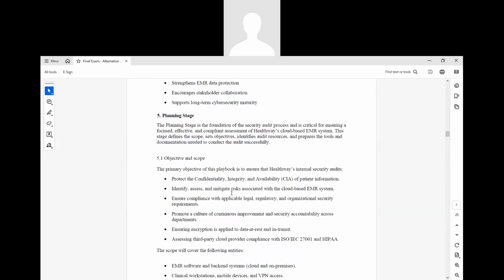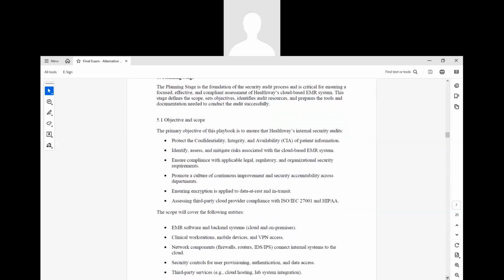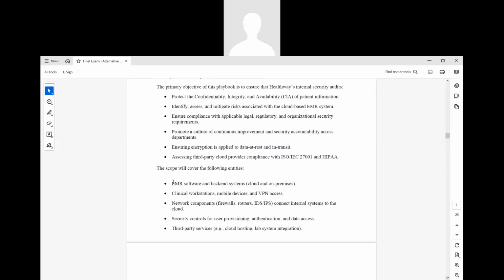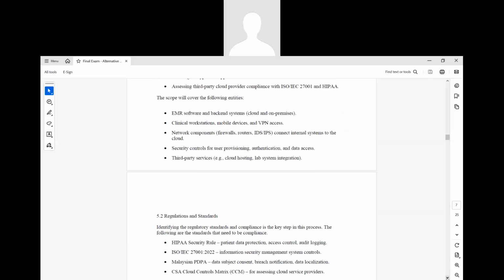You can see the list of objectives here. You can go through each objective, right? And the scope, what will be covered under this auditing? You can see EMR software, clinical workstation, network components, security controls, and everything will be covered in this scope.